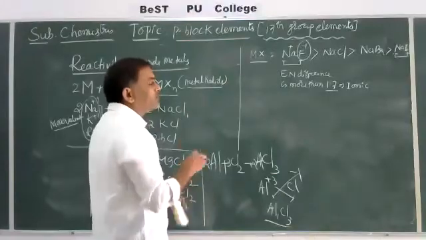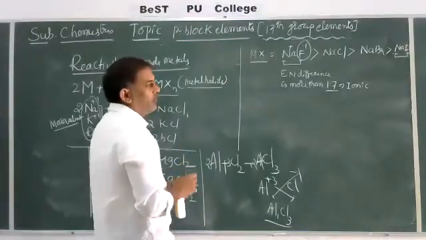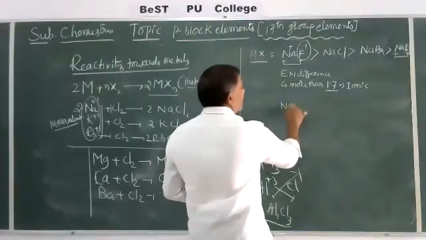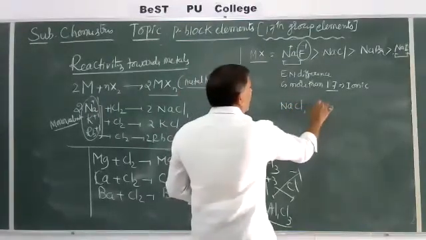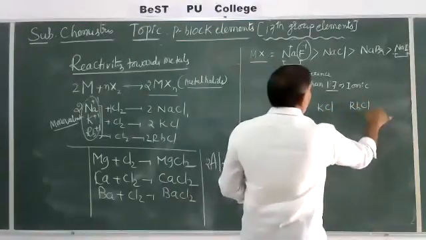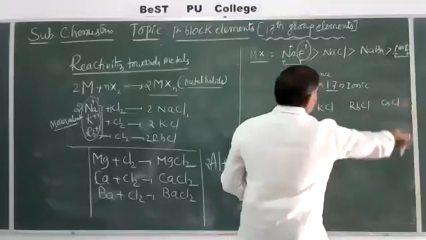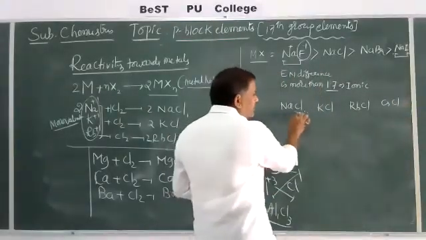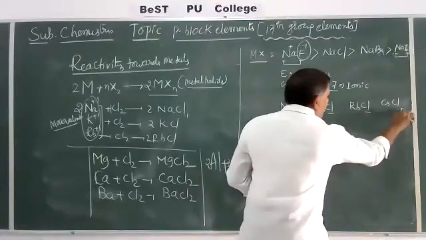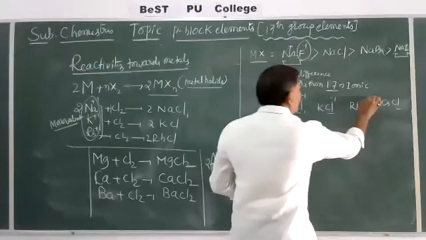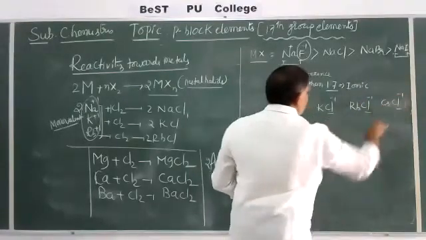Not only this, many examples are given in chemical bonding, like sodium chloride, potassium chloride, rubidium chloride, cesium chloride. Here Cl is common, so the electronegativity of the anion is common in all the cases.